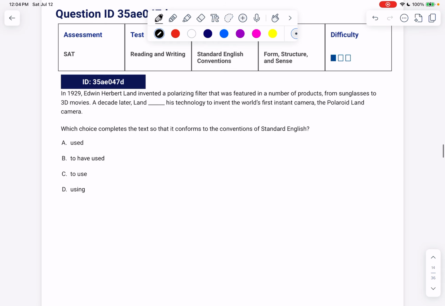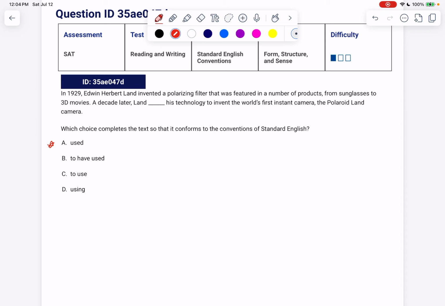Let's get this next one. Looking at the answer choices, I have used, which is a conjugated verb form, past tense. Then I have to have used, to use, and using. I have the infinitive and the word that ends in ing, the present participle. So I'm noticing that this one's the odd man out. Let's see if I want a verb in that sentence or if I already have one and don't need an extra one.